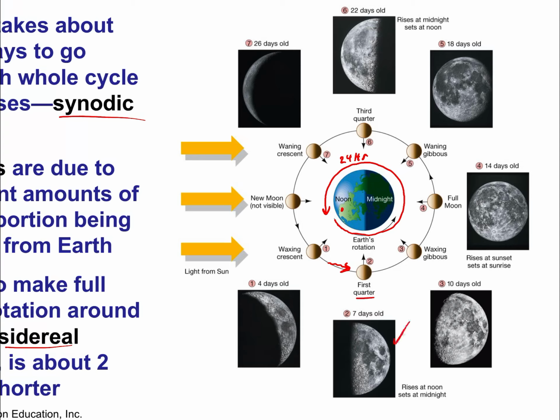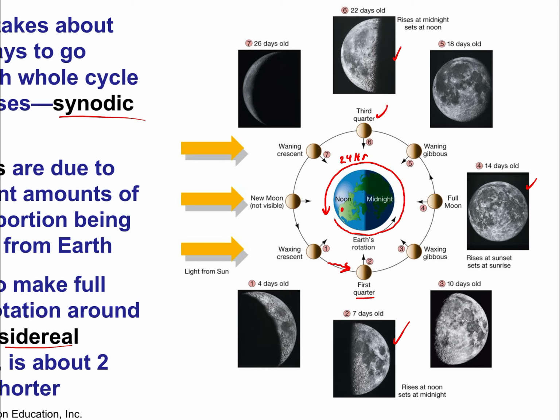Then you wait another 7 days, and you look up in the sky and see a full moon. It's the opposite of a new moon. It's totally bright. Then another 7 days, and you go back to the third quarter, which looks like the first quarter but on the other side. And then the process repeats over and over again.